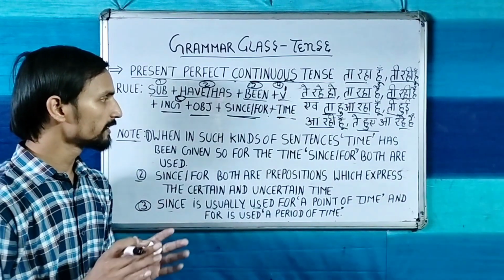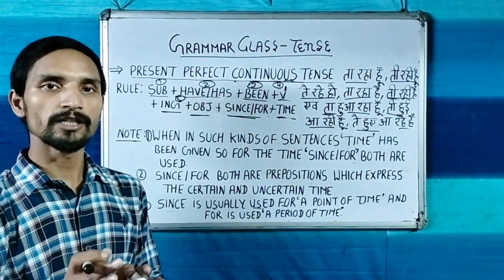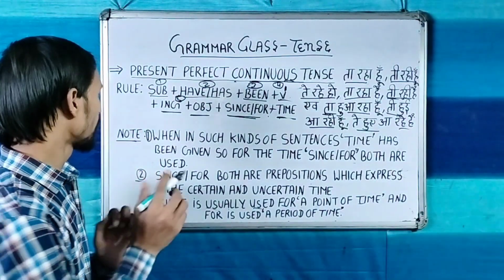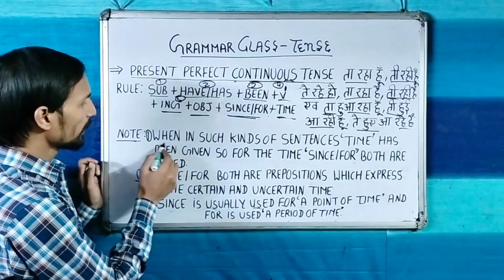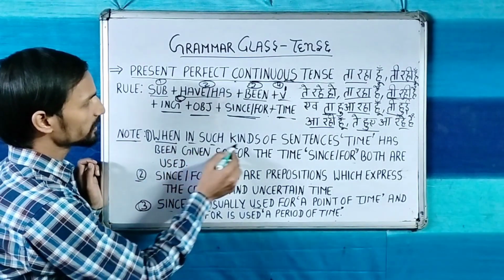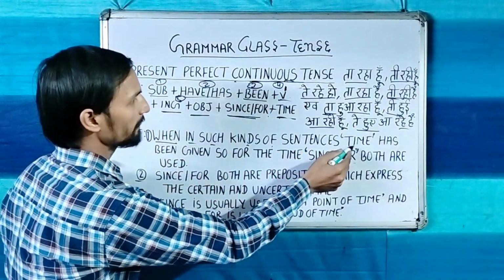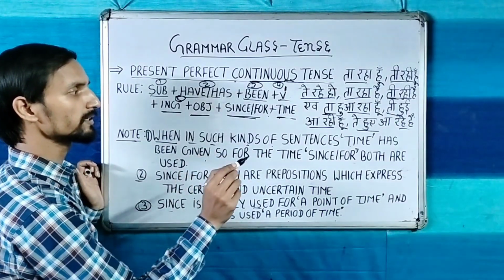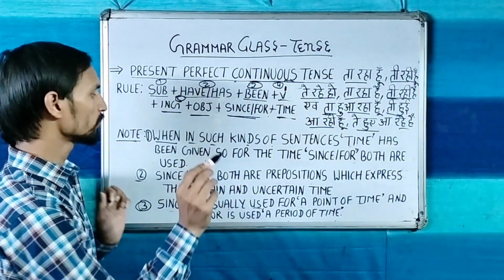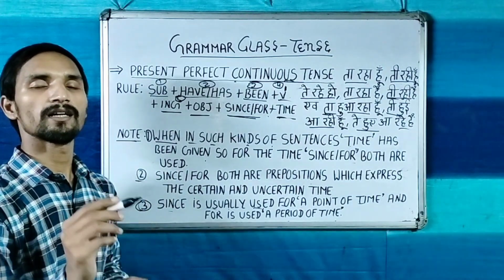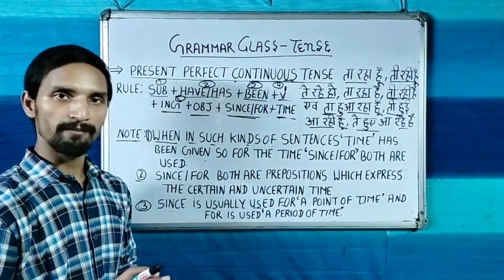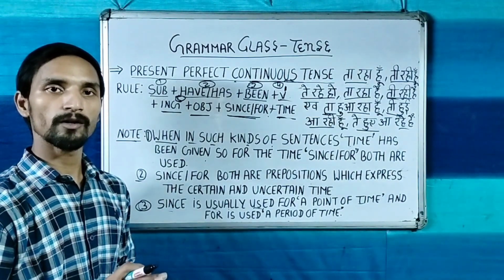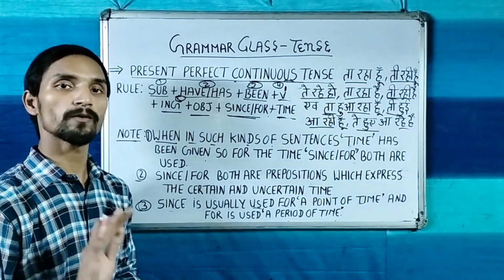Now before we start the translation, we should know some main points. When in such kinds of sentences time has been given, for the time both since and for are used. It means when in your sentence time has been given, we use since or for. If time has not been given, we will not use since or for.